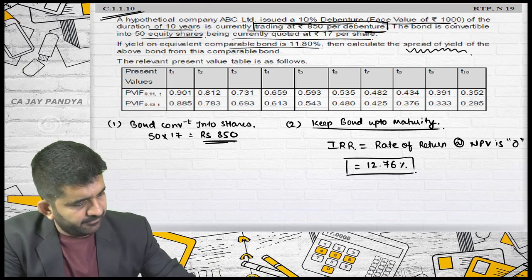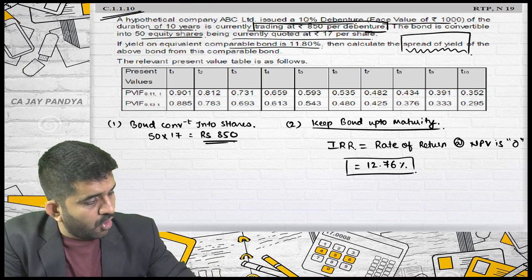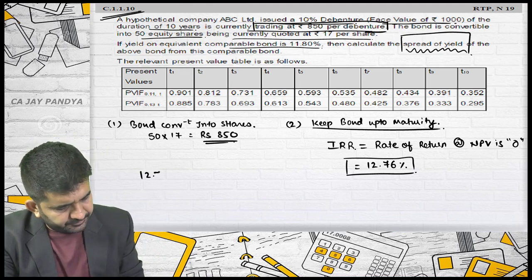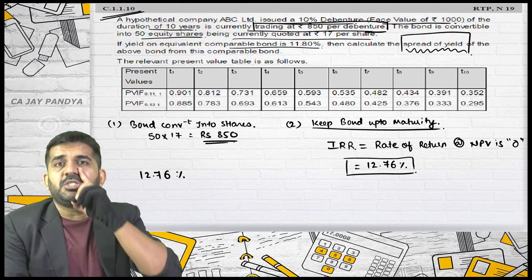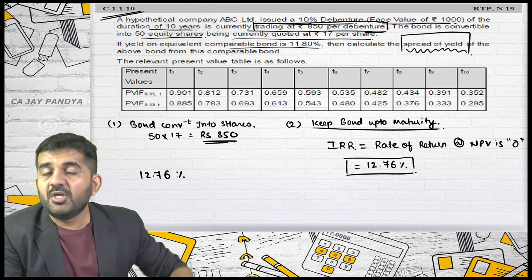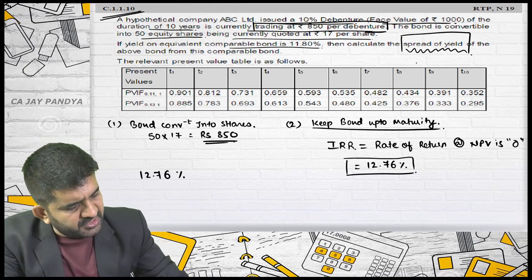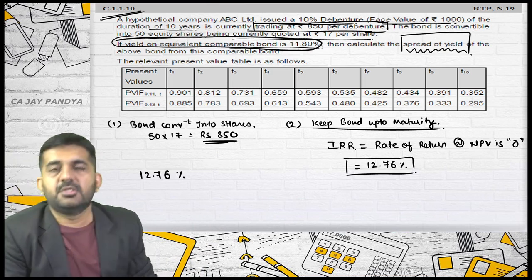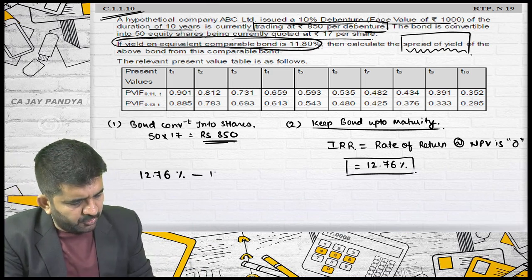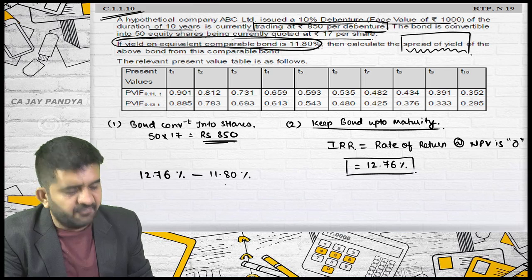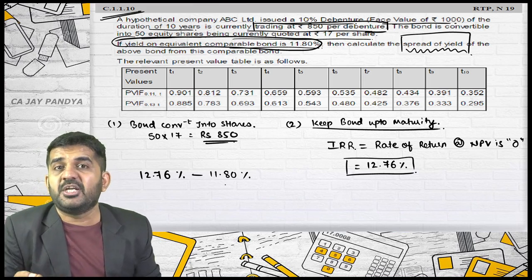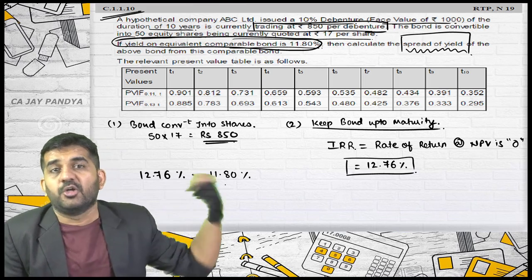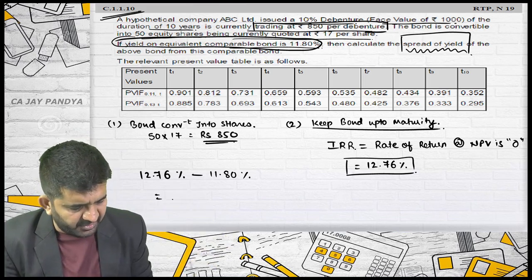What they are asking is to calculate the spread of yield. If you purchase this bond, how much yield are you getting? 12.76. If you purchase other comparable bonds in the market, how much yield are you getting? 11.80. The difference, if positive, means you should go for this bond. If not positive, you should go for other market bonds giving a yield of 11.80.